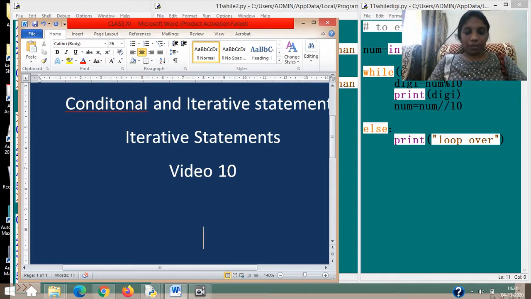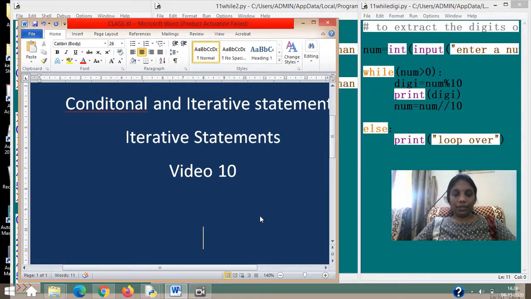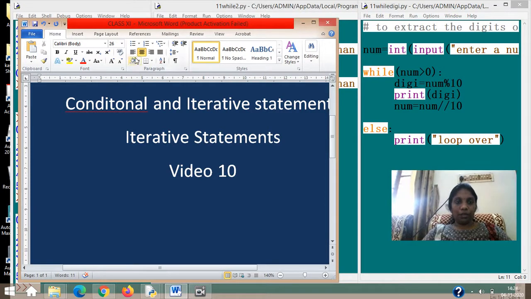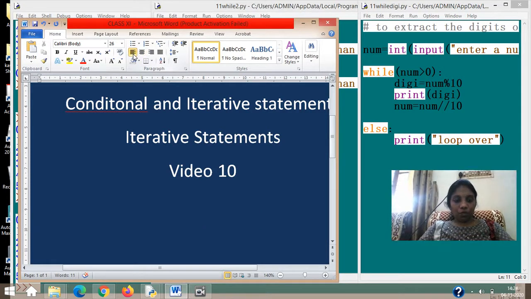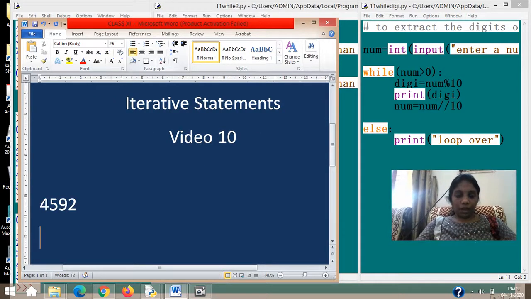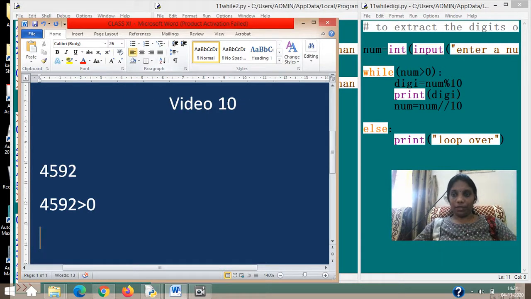Alright, so let the number which I am entering here be, for example, 4592, and 4592 is greater than 0, definitely, no doubt regarding that.